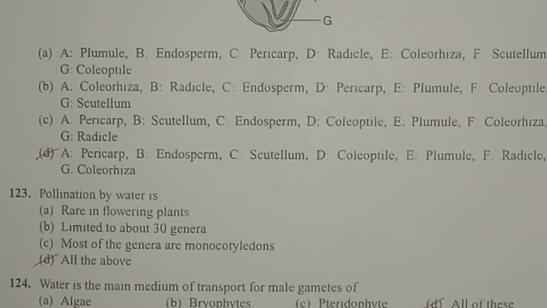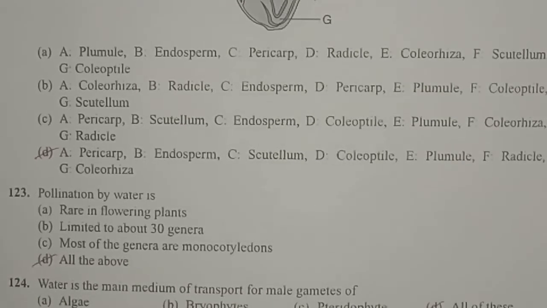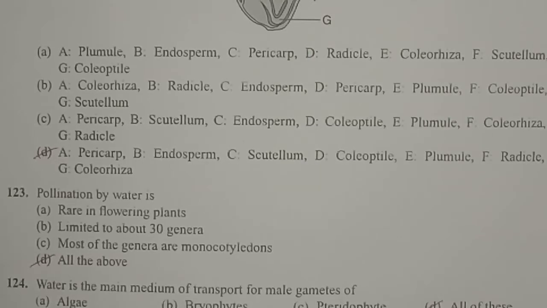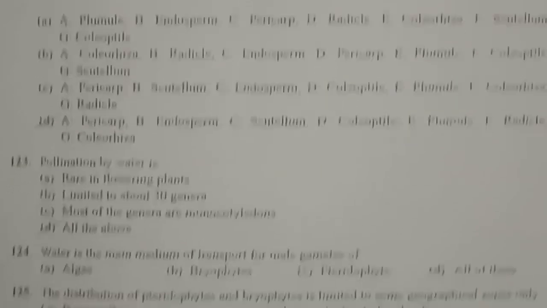Yes, pollination by water, or hydrophily, is usually very rare in flowering plants, limited to just up to 30 genera, and these may belong to monocotyledons. That's why the correct answer is all of the above.